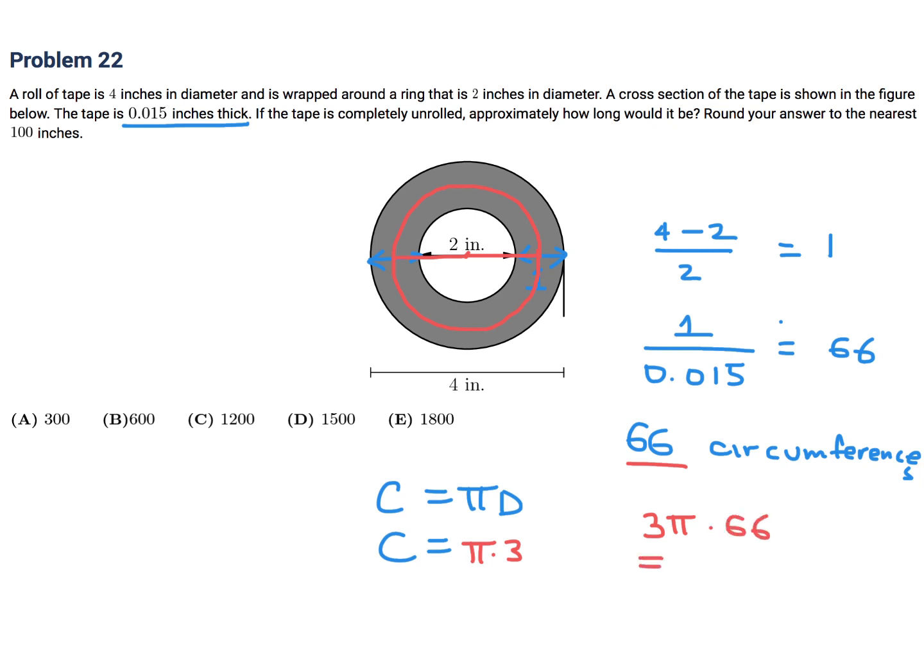And that's going to be, well, let's do this, 3 times 3.14 times 66, and that's approximately, well, that's 200 times 3, 600 approximately. And this is by far the only one that's even close to that, so the answer would be B.